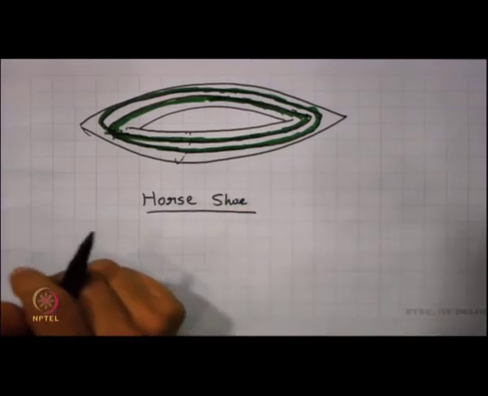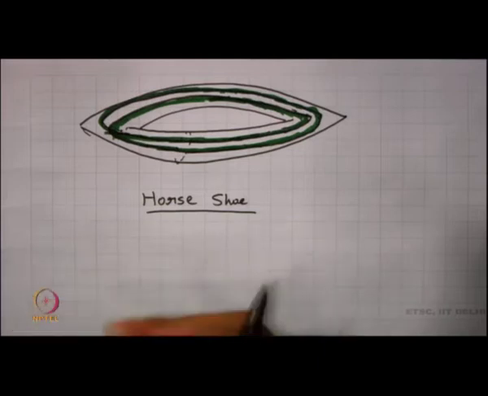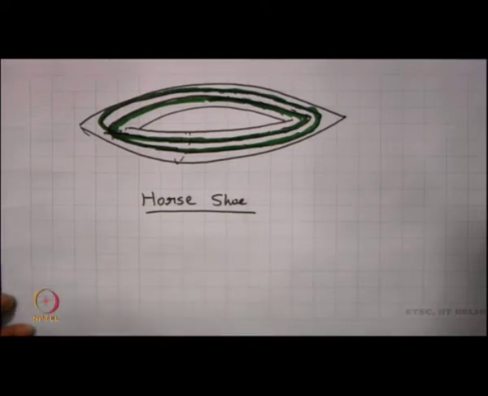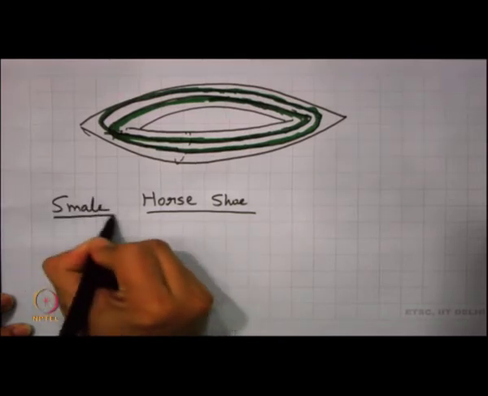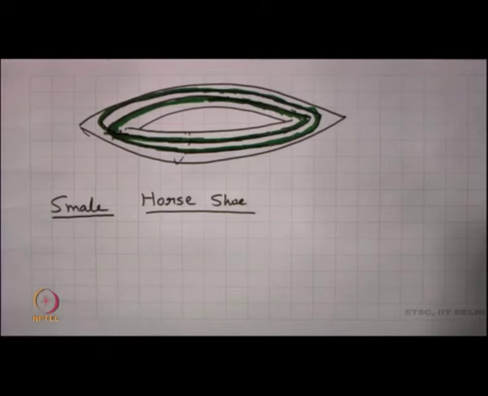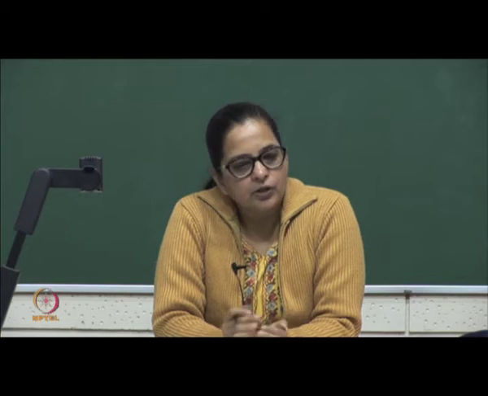Now, what is this model? How did it basically come up? This is not just an ordinary horseshoe, we always call it a Smale horseshoe. It was something around the 19th century when people started discussing chaos, whether chaos is possible. Of course, people had thought of some structures like Baker's map, but when chaos was being discussed, many times it was considered that in mathematics this is not possible.